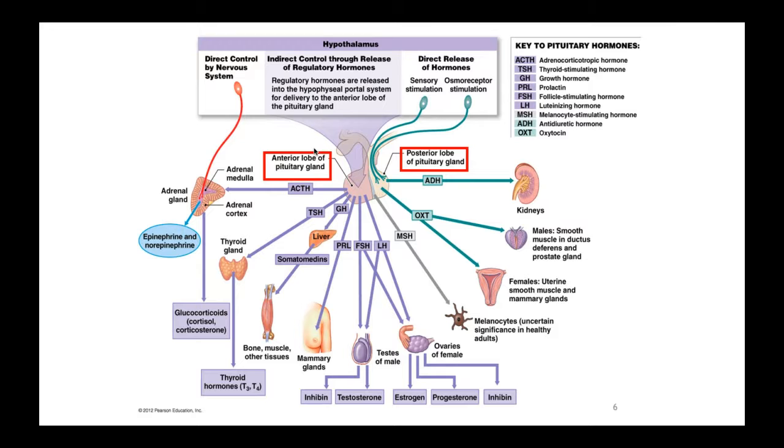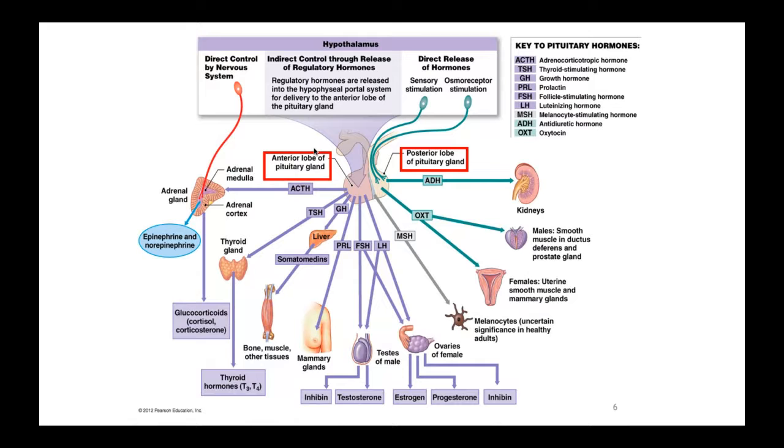Cortisol is released when you're under a lot of stress. It's kind of like an anti-stress hormone. It helps you deal with stress. But cortisol, its impact is that it can increase your blood sugar, and it can increase your heart rate, and it can increase your blood pressure, and it can increase your cholesterol.